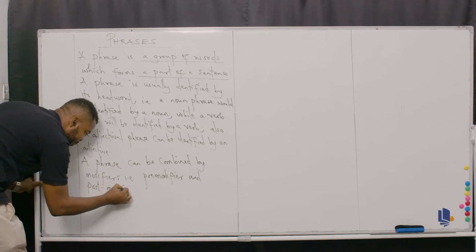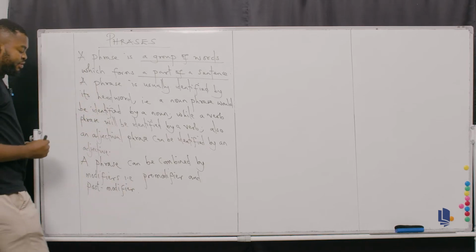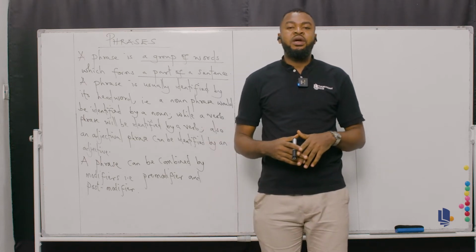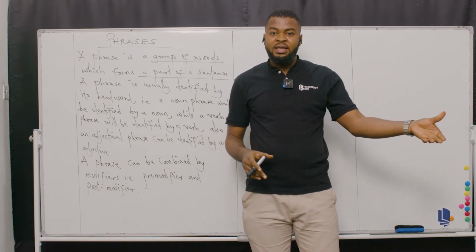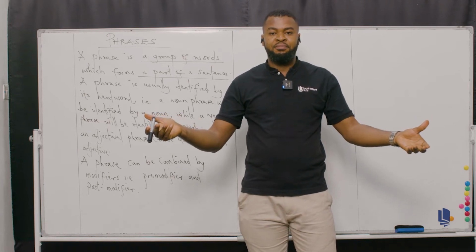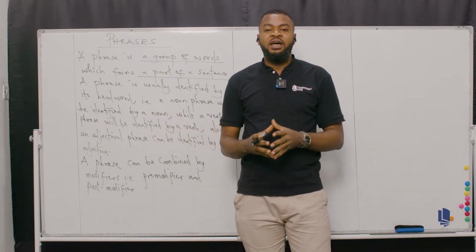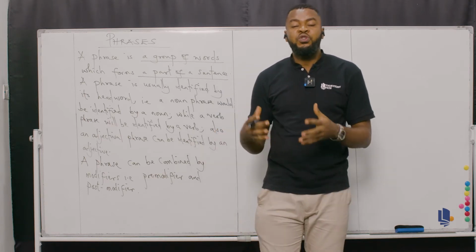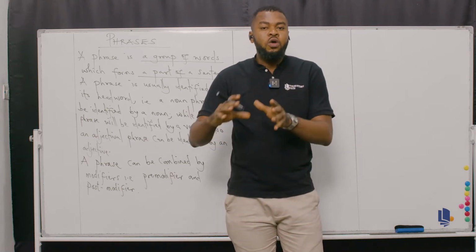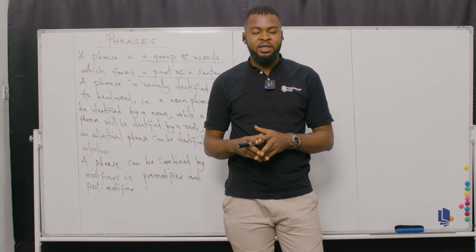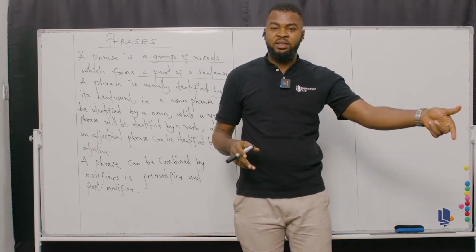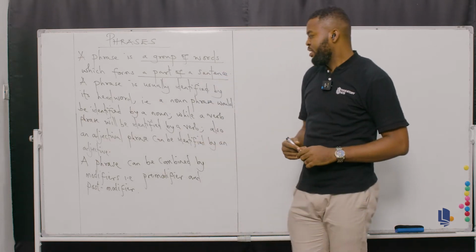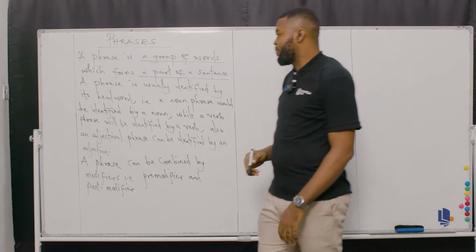So for you to form a phrase, it has to be a combination of a pre-modifier and a post-modifier. Usually a pre-modifier is a word that comes before the head word, while a post-modifier is a word that comes after the head word. The word pre means before the head word, then post means after the head word. Please don't forget this. Okay, so now let's proceed.